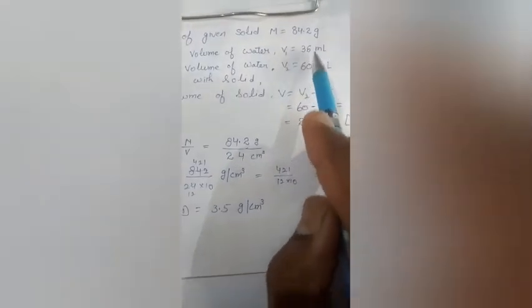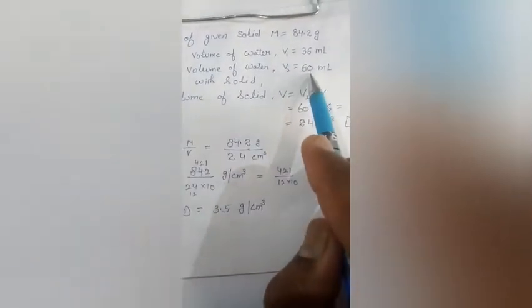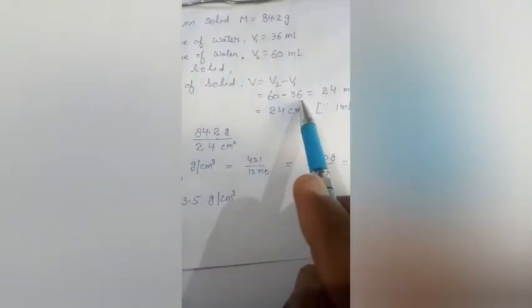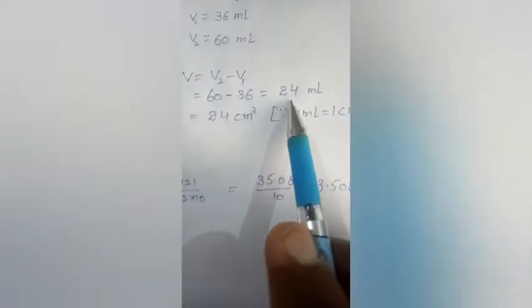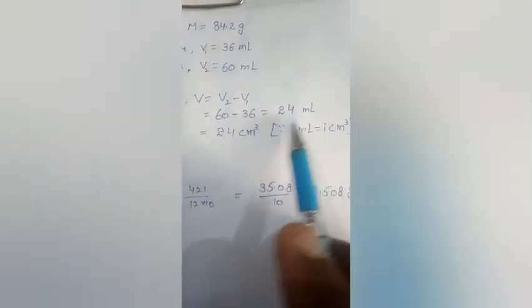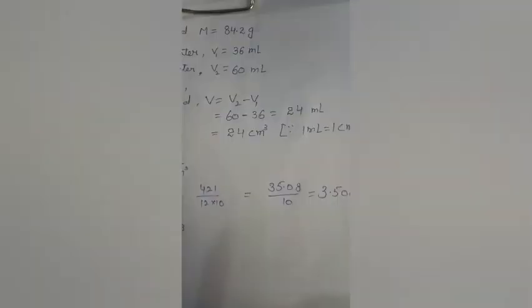So subtract these two volumes. Volume with the solid minus initial volume of water, that is 60 minus 36, will be equal to 24 milliliter. Look at that, here the units are in milliliter. As we know that 1 milliliter equals 1 centimeter cube, so 24 milliliter equals 24 centimeter cube.